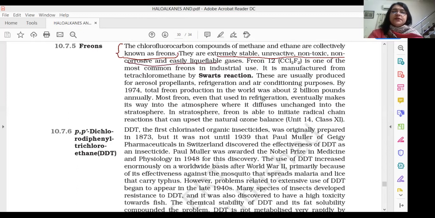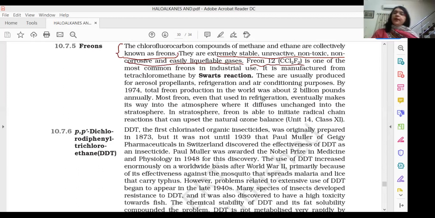Just to point out, because they are extremely stable, they move as such to the stratosphere without any change, and hence are able to initiate that free radical mechanism which depletes the ozone layer. The most important one which they have mentioned is freon 12. This is one of the most common freons in industrial use.